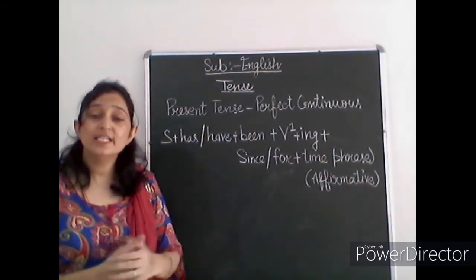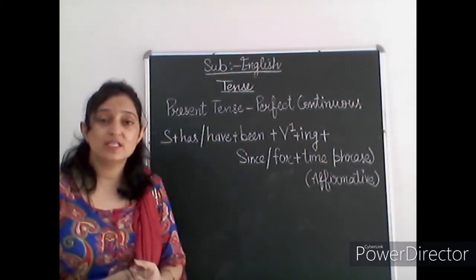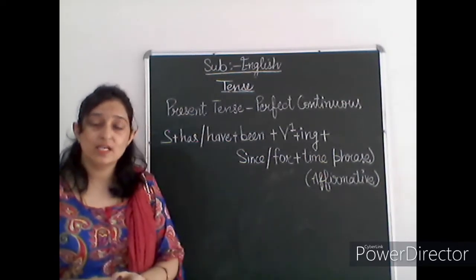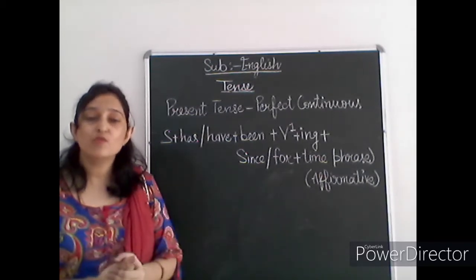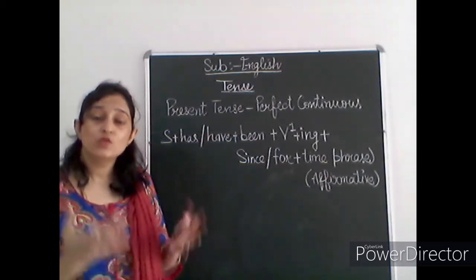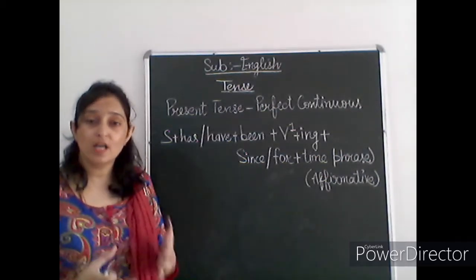So this present perfect continuous category is used to express an action that began in the past and has been in progress till the time of speaking. Means it shows the continuity of the action. So the work which was started in the past and is still going on in the present.